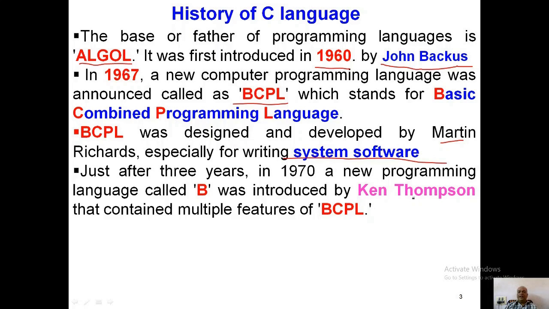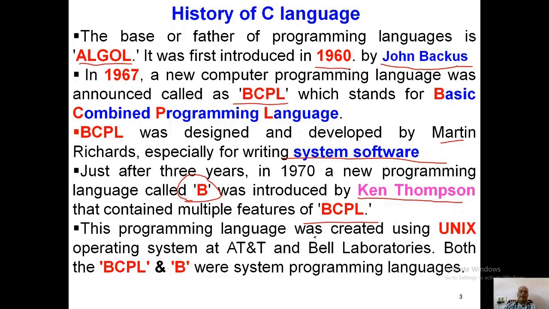After 3 years, in 1970, a new programming language called B was introduced by Ken Thompson for a project called Space Travel. It contained multiple features of BCPL. So after BCPL, this other language, known as the B language, was introduced by Ken Thompson for the development of the Space Travel project.